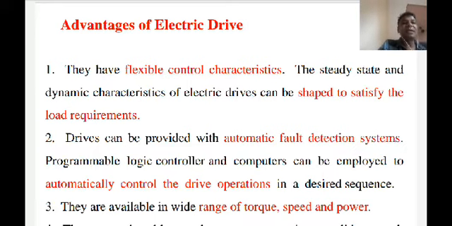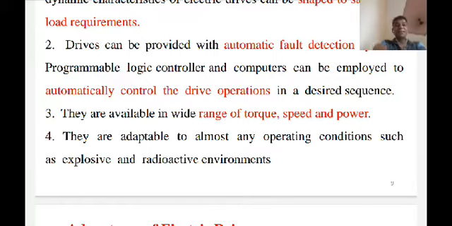The third is that electric drives are available in the market in a wide range of torque, speed, and power. Torque is measured in Newton meter, speed is in RPM, revolutions per minute, and power is in watt, or you can say horsepower. So various ranges of electrical motors or electrical drives are available.